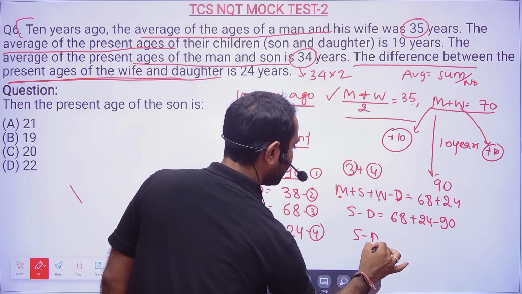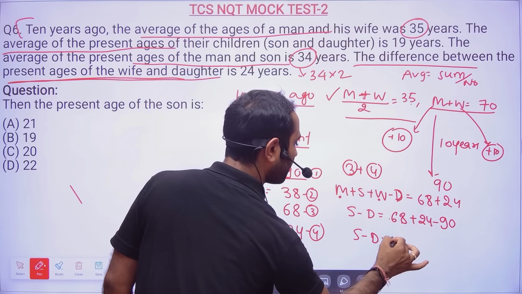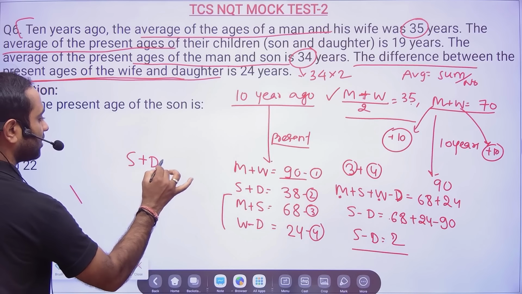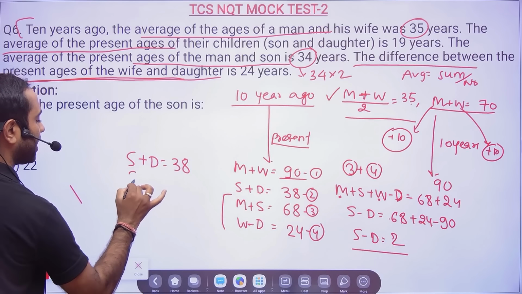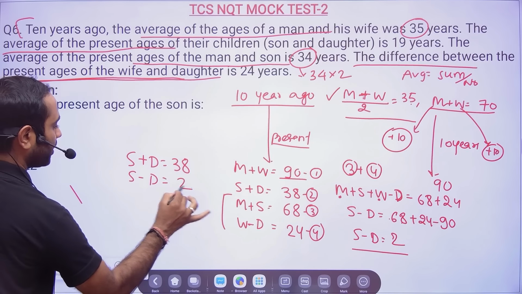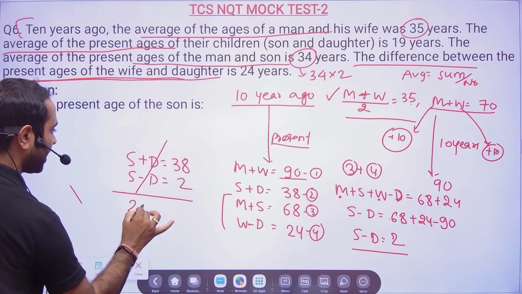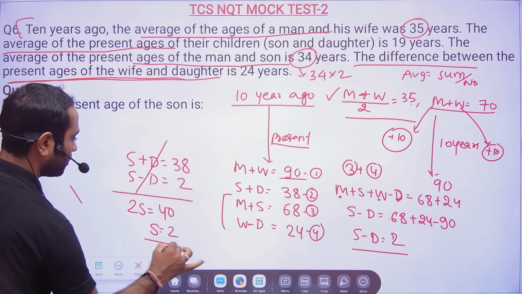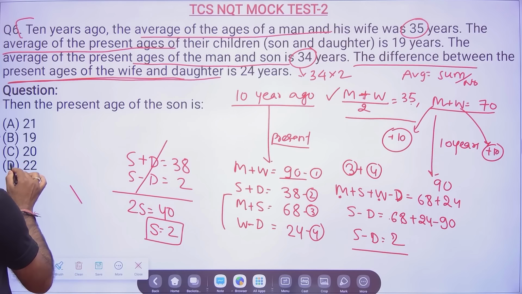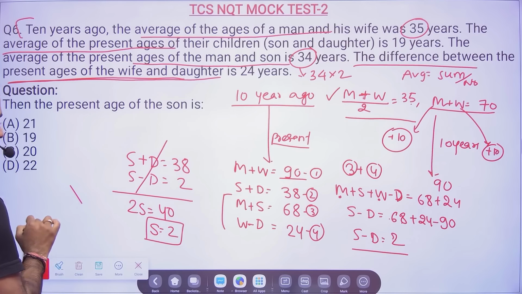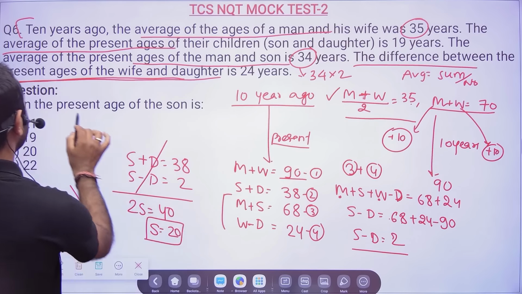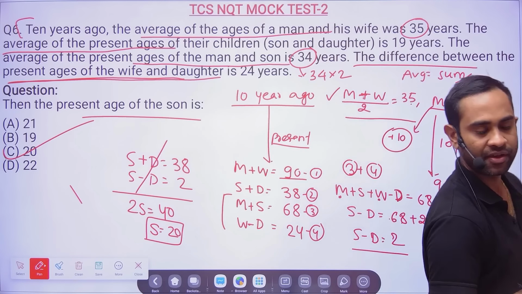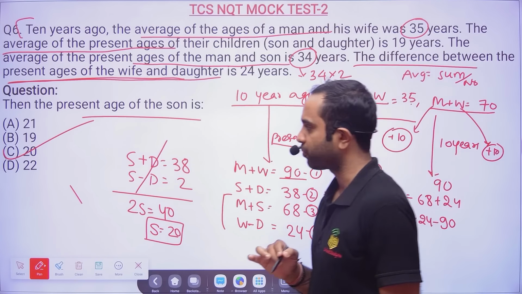So s minus d is what? Sir, 8 4 12, 8 plus 1 9 2. And here s plus d is 38 and s minus d is nothing but 2. Add this, 2s will be equal to 40. So s will be equal to 20. So present age of son will be nothing but 20. So 20 will be the correct answer for this particular problem.